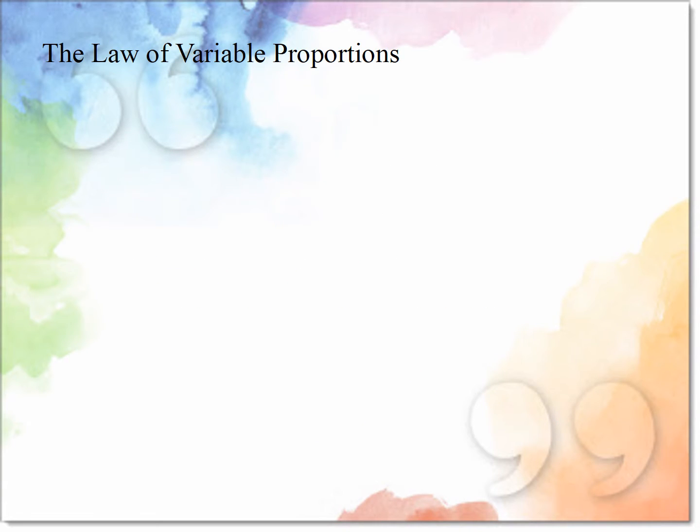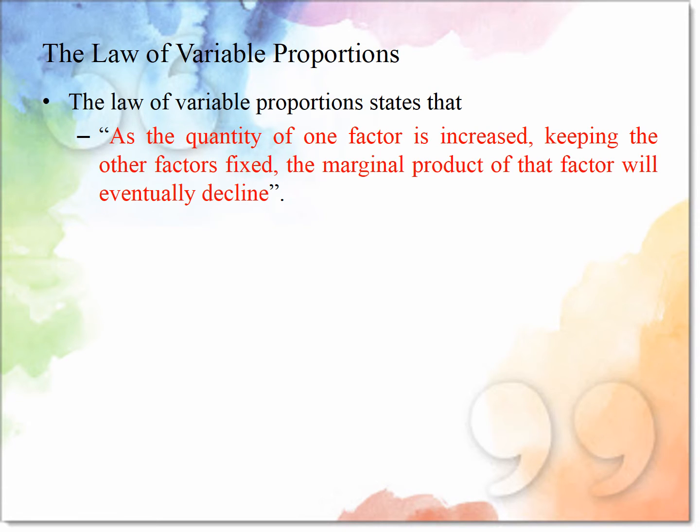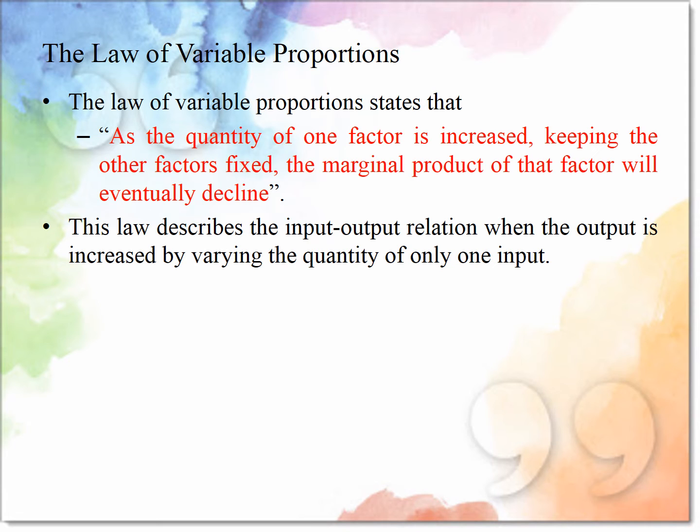Next is the law of variable proportions. The law of variable proportions states that as the quantity of one factor is increased, keeping all other factors fixed, the marginal product of the factor will eventually decline. This law describes the input-output relation when the output is increased by varying the quantity of only one input.